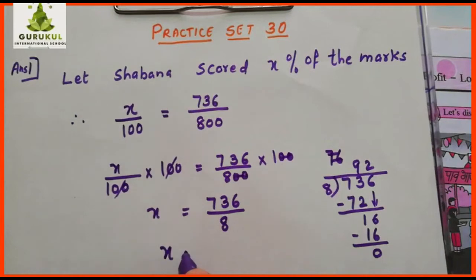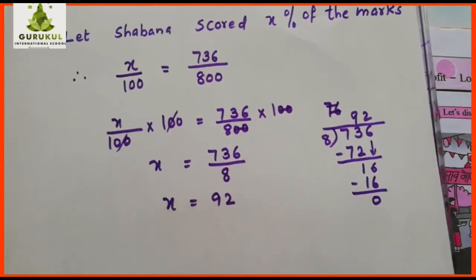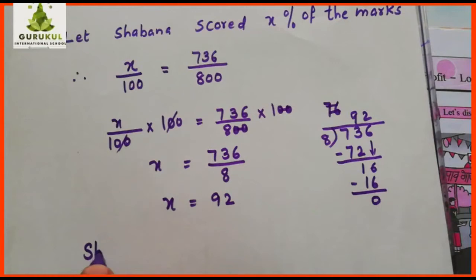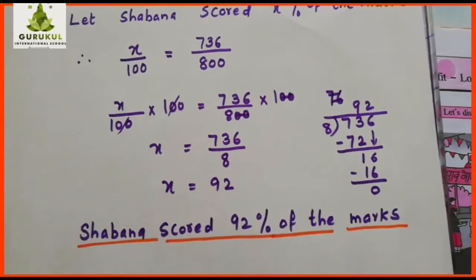So what is the value of X? You got 92. So this is the value of X. So the last statement is compulsory. What we took as X, that you have to write again. Shabana scored. Write the final statement and you can complete it this way. Shabana scored 92% of the marks. Pause the video and you can copy this in your notebook. Let's go to answer number 2 now.